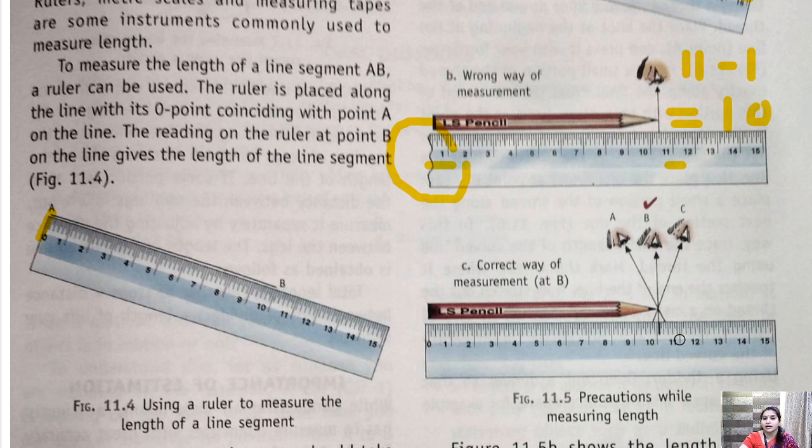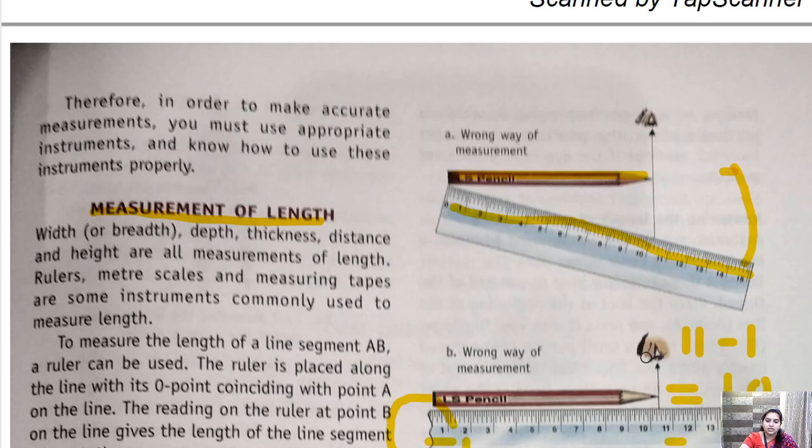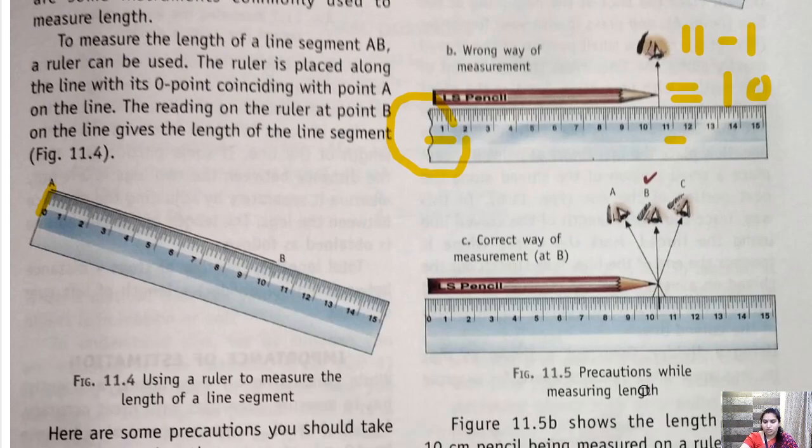That is not accurate. If we are seeing it from position A, the length will come like 10.1 or 10.2. Again, it is an error and it is not a correct measurement. So what is a correct measurement? Correct measurement is at position B, when your eye is straight, vertical to the point. Okay, so this is the correct measurement. Getting my point? So these are the three different precautions that we need to take while measuring the length with the help of a ruler or a scale.